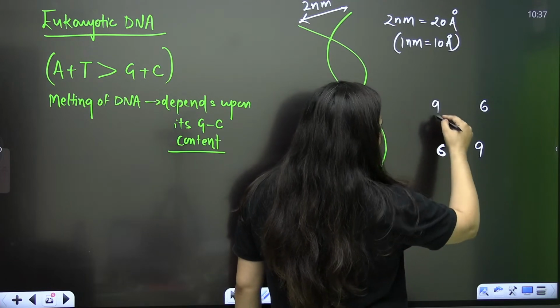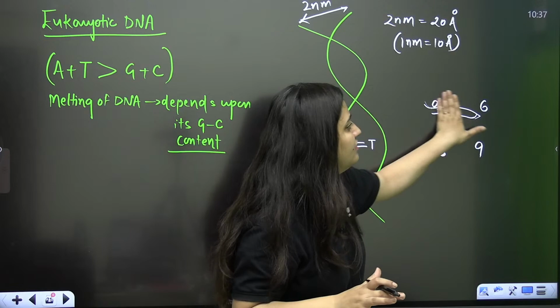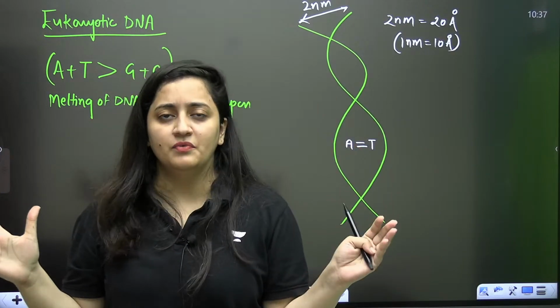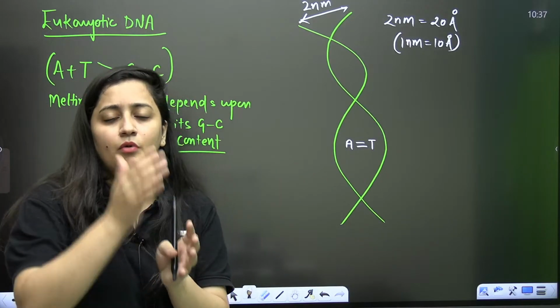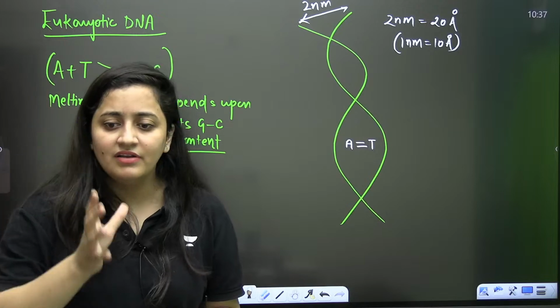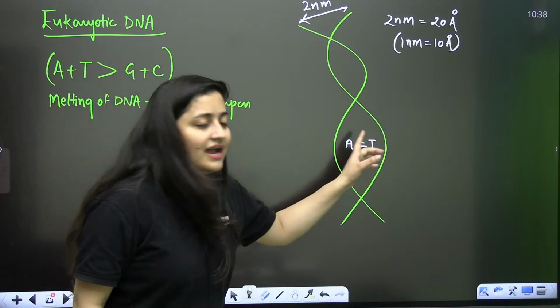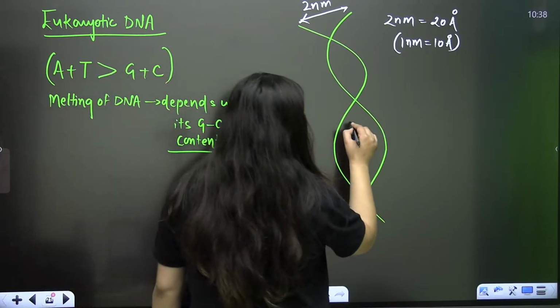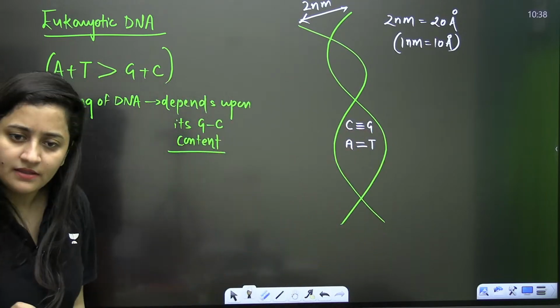So when you talk about their structure, if purine will form a bond with purine, a 9-membered ring with a 9-membered ring, and a 6-membered ring with a 6-membered ring, the structure stability will not be there. That uniformity will not be there. So in this case, adenine, a purine, is going to pair with a pyrimidine. Cytosine forms 3 bonds with guanine. This part clear?